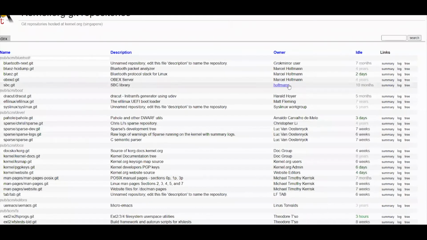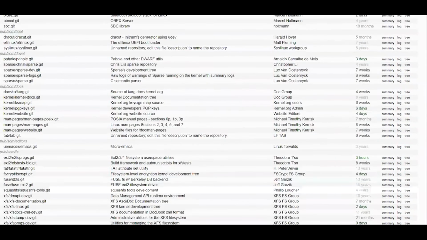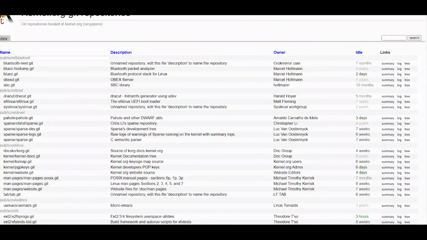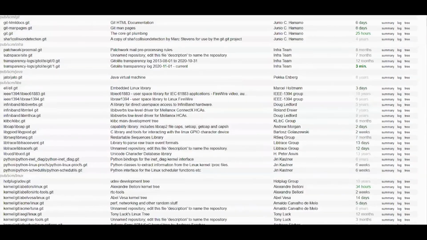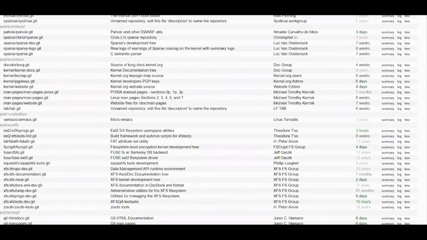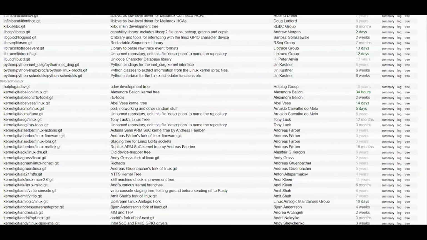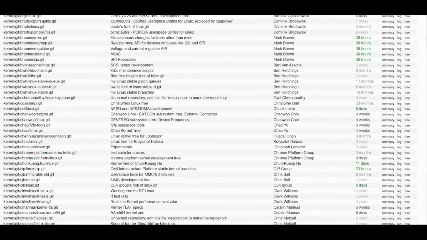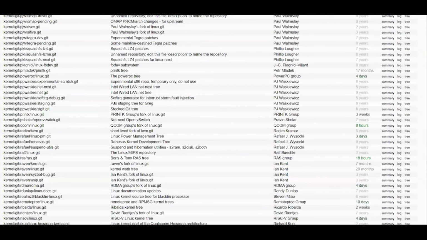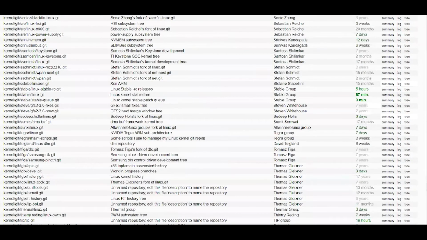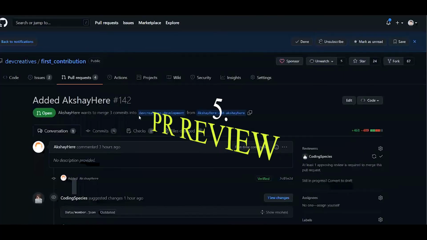So this is git.kernel.org. This is where the Git journey started. Git was actually created by the founder of Linux, known as Linus. His name is Linus. He actually created the Linux kernel, and he is also the mastermind behind Git, right? So here is all the code of things like the Linux kernel, Bluetooth devices, everything, within this repository. They don't use GitHub because Linux is one of the biggest projects in the world, right? So let's get back to the PR.